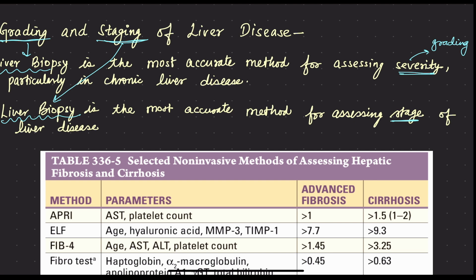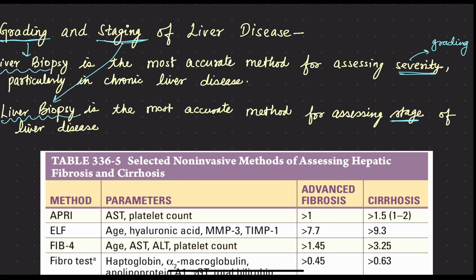Grading can also be seen, how much is the extent of the disease in liver biopsy to some extent. We know that liver biopsy is not without complications like bleeding, like hematoma formation, right, like lung collapse, and there are some contraindications to biopsy also, right.